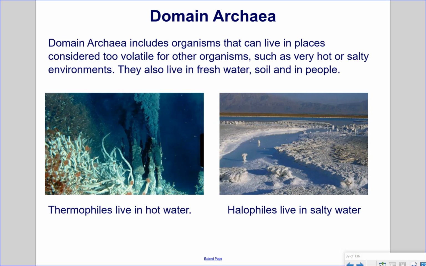Domain Archaea includes organisms that can live in places considered too volatile for other organisms, such as very hot or salty environments. They also live in freshwater, soil, and in people. Thermophiles live in hot water, and halophiles live in salty water.